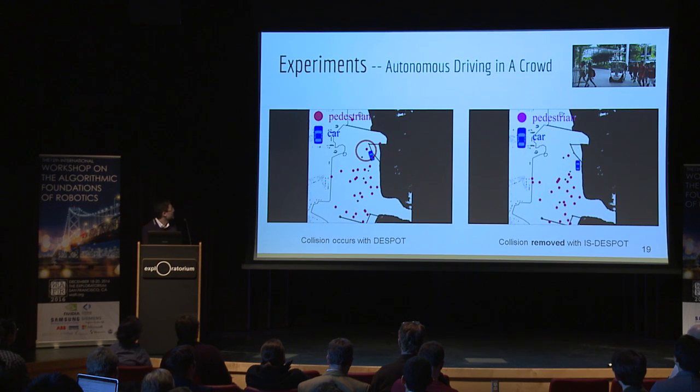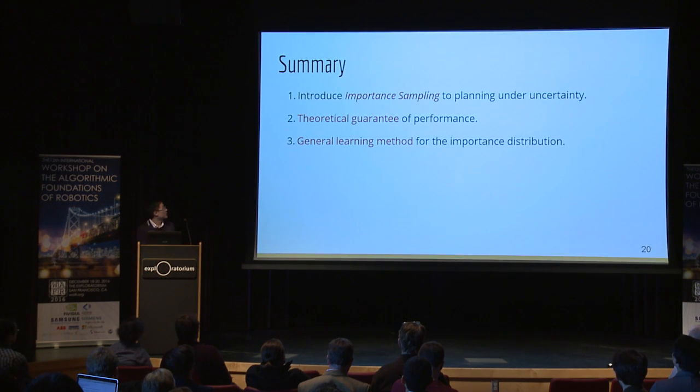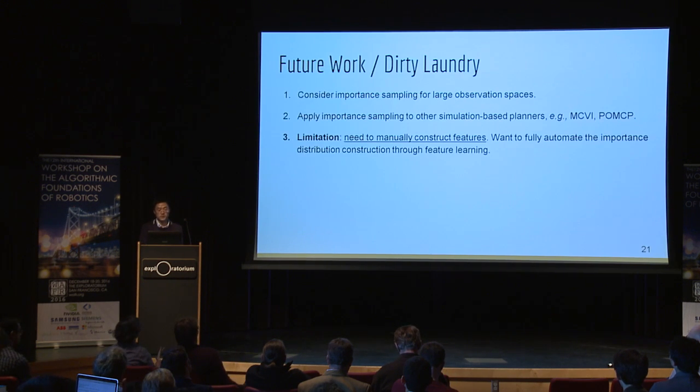Sorry for that. In summary, we propose a new algorithm for large-scale online planning under uncertainty in real time, and we use importance sampling to handle critical rare events for robust performance.